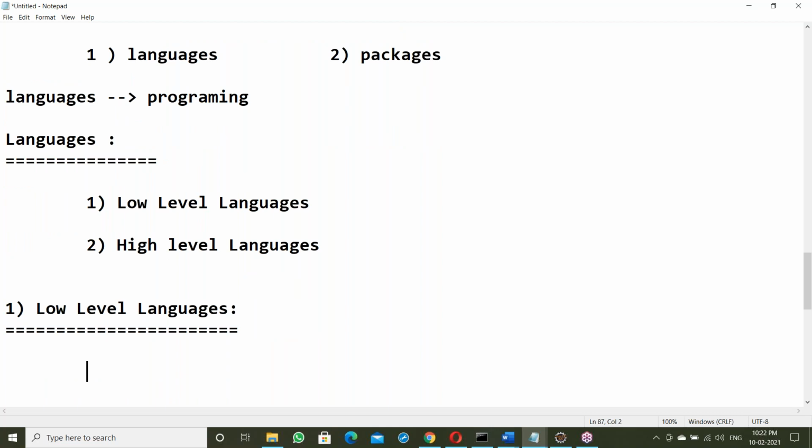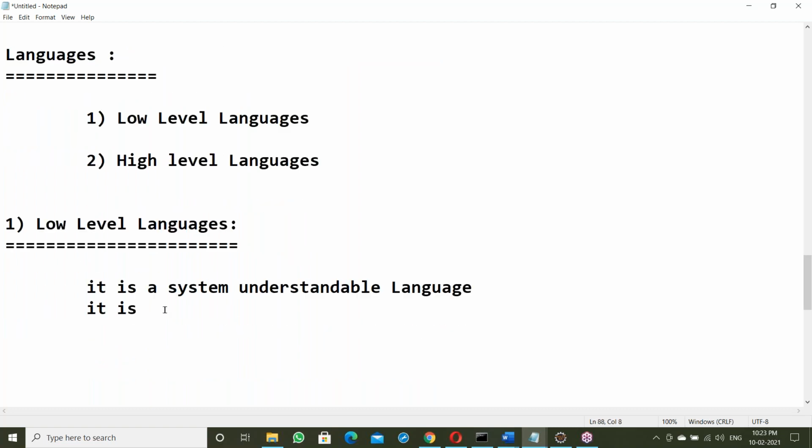It is a system understandable language, in the form of binary code, like a zeros and ones format.